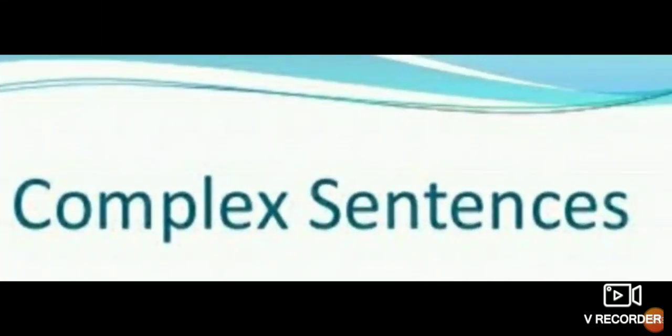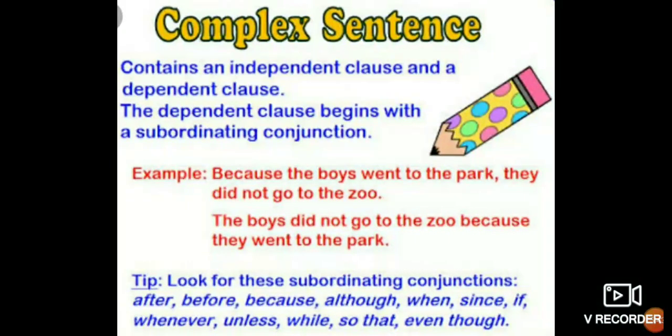Okay? Now come to the complex sentences. What is a complex sentence? Complex sentences contain an independent clause and a dependent clause. The dependent clause begins with a subordinating conjunction. Always remember, dear children, in a complex sentence there must be one independent clause and one dependent clause. One principal clause will be there and another will be a subordinate clause.